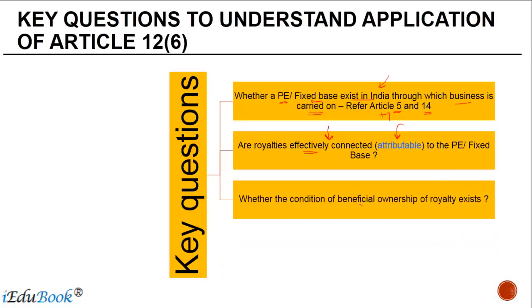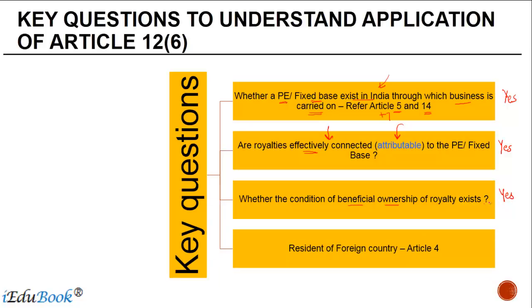If so, does the recipient have the beneficial ownership of royalty? So the recipient has a PE, the recipient receives the royalty which is effectively connected to the PE, but is he the beneficial owner or not? If yes, you need to further see if he is a resident of the foreign country as per Article 4, and if all the answers are yes, then it can be said that the royalty is effectively connected or attributable to the PE.